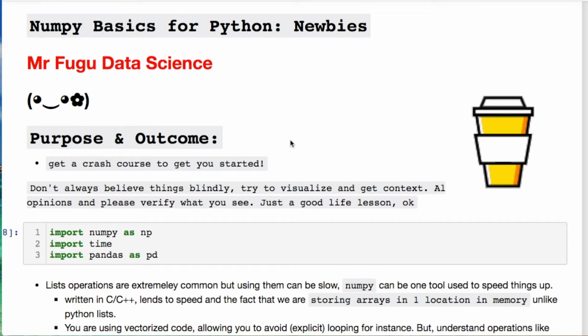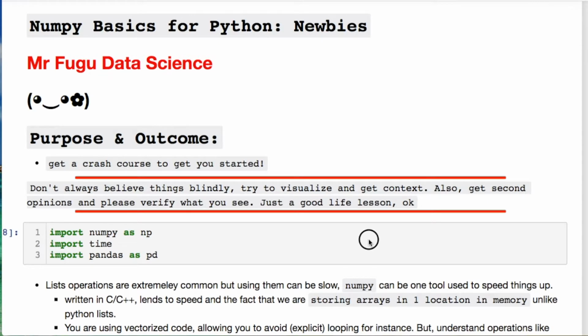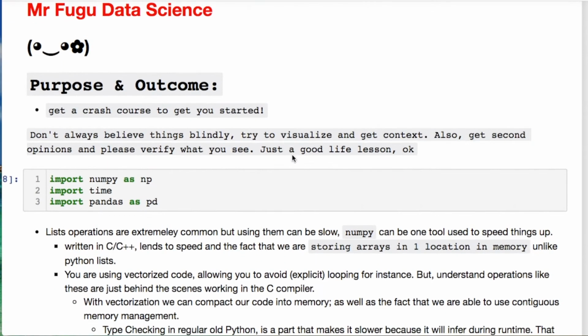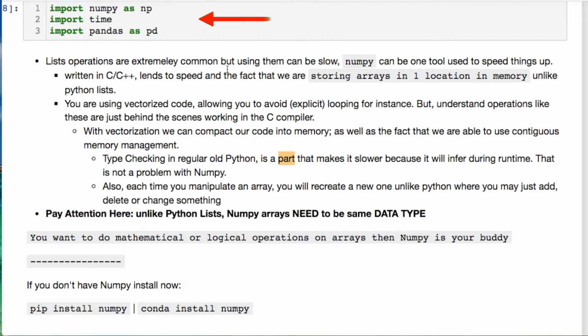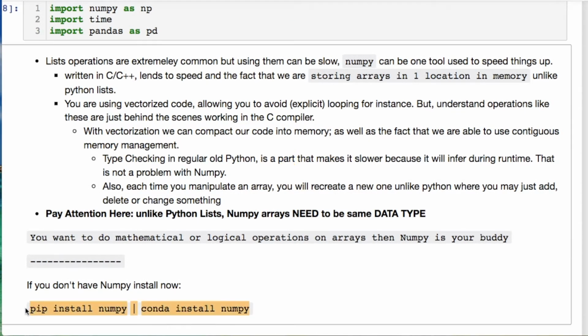I want to mention something to you. Please look at this right here, okay? That'll be valuable in your life and your career. You just need a couple installs real quick. These are going to be pretty simple and painless. If you don't have NumPy, do a pip install or a conda install. Depending on your situation, you may need to do pip3.